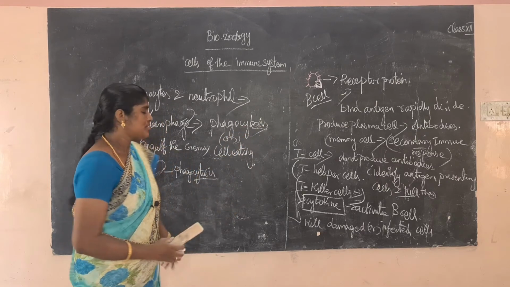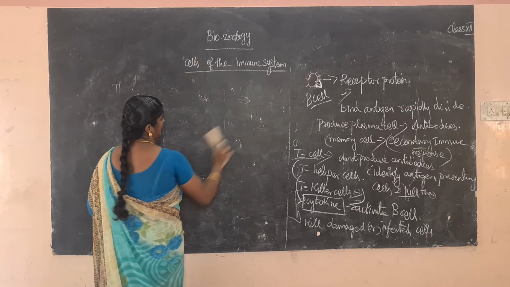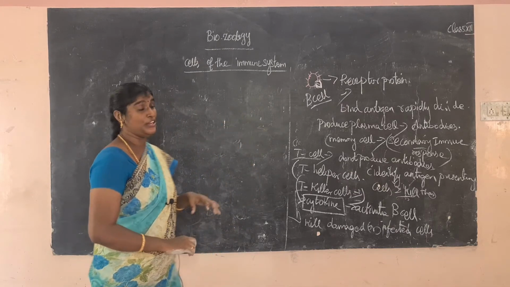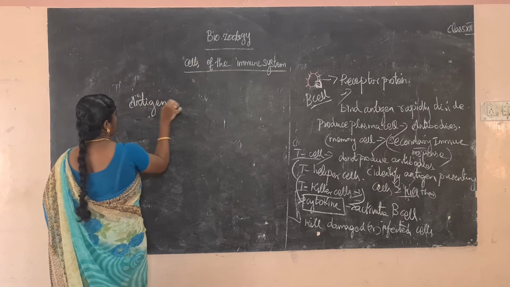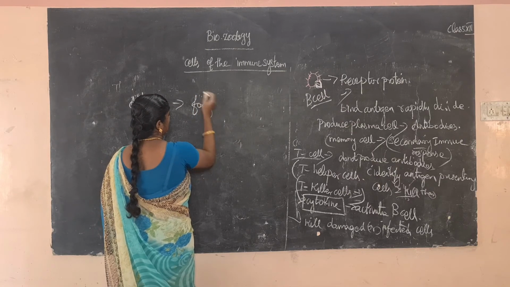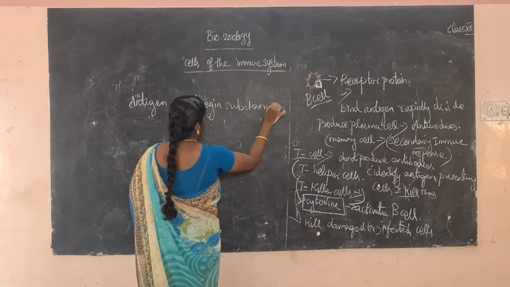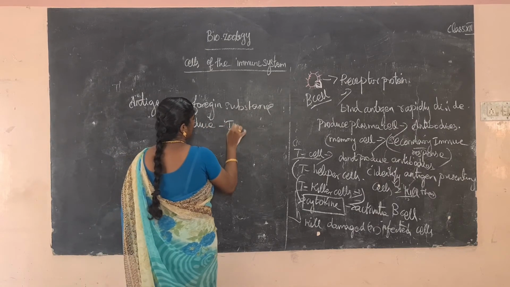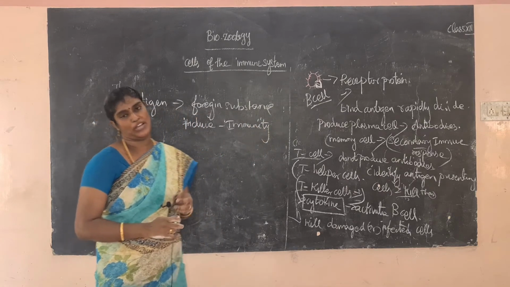Okay, so next antigen. What is antigen? Already I said antigen is a foreign substance that induces the immune response. Antigen is a foreign substance that induces immunity. Okay, so next haptan அப்படின ஒரு term சொல்வாங்க.